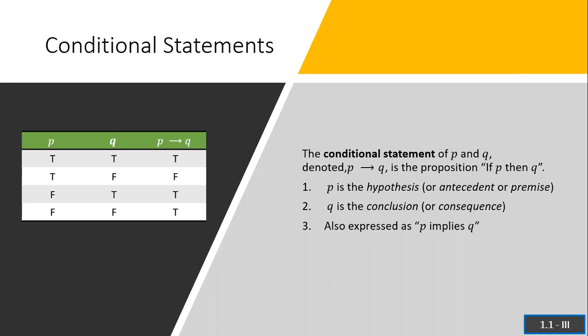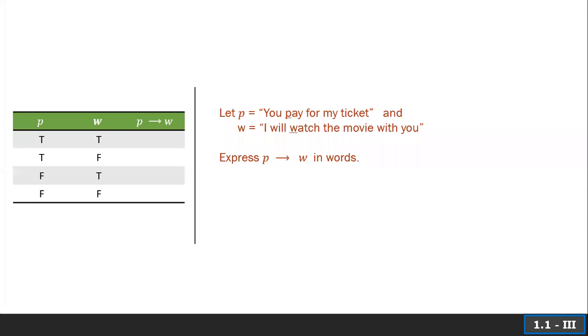We often say aloud, P implies Q. I maybe have even defaulted to saying it just a second ago. Let P stand for you pay for my ticket, and W stand for I will watch the movie with you. Express P implies W in words. If you pay for my ticket, then I will watch the movie with you.